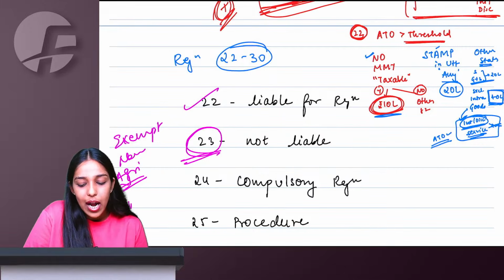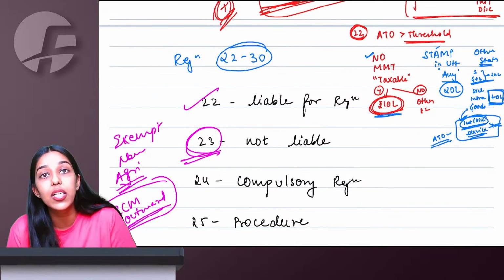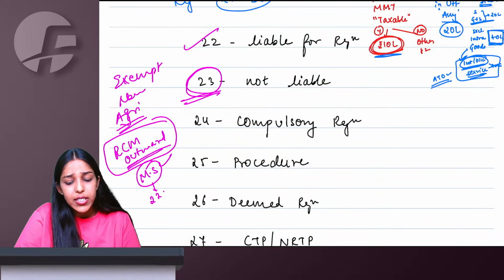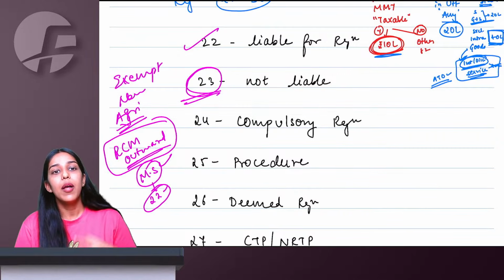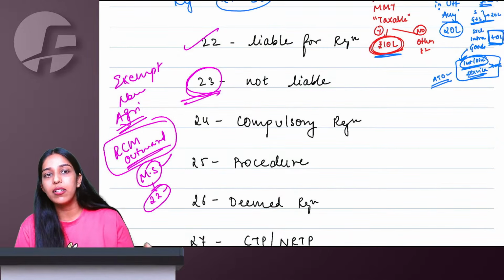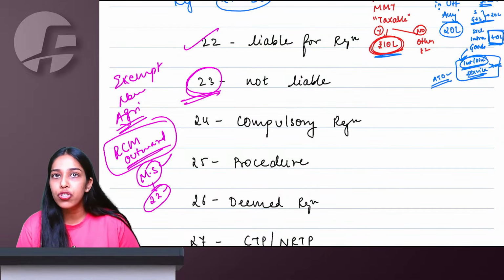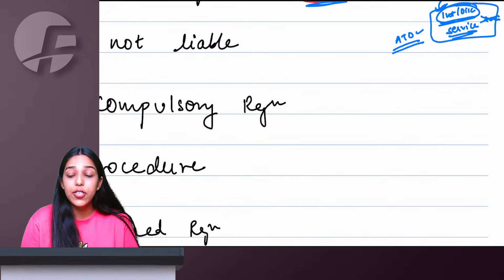Or you are doing only RCM outward supplies, then your recipient will take registration and pay GST to government. What is the need for you to take registration? But if you are a metal scrap supplier, if you reach section 22 threshold, you will take registration. Other than metal scrap people making only RCM outward supplies, exempted supplies, non-taxable supplies, nil rated supplies, no need to take registration under GST. Forget everything, forget the threshold limit.